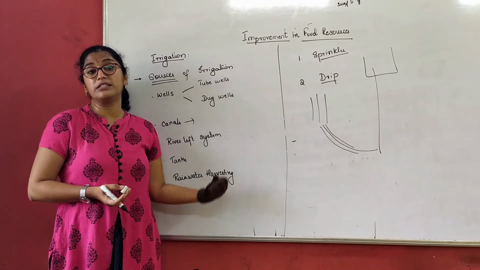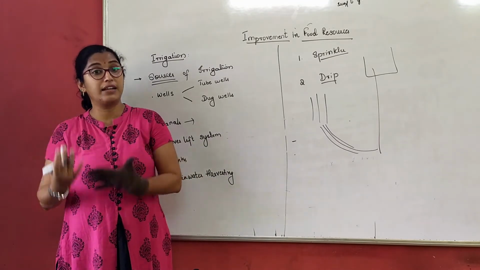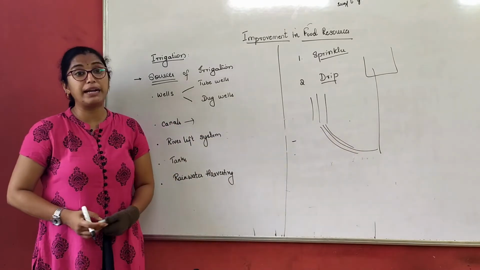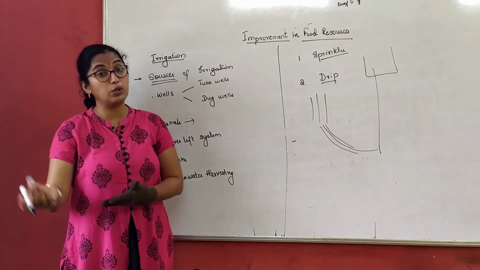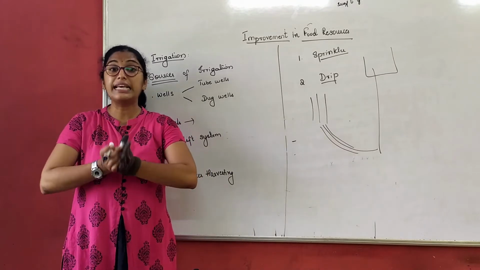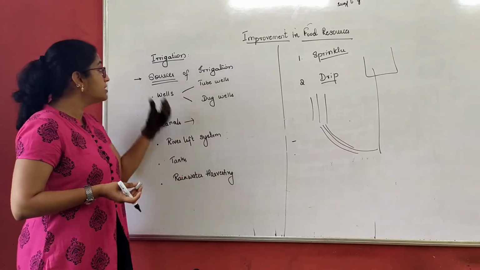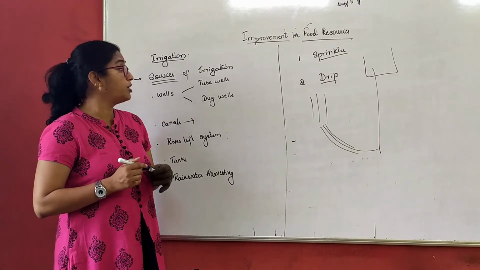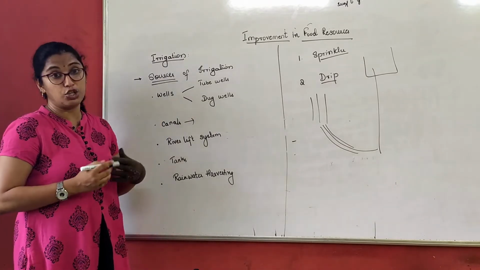It is the same system that we also use in our house, rainwater harvesting, but here the methods and techniques might be different from what we use in our house, but it is the same old process. So this is the second part under crop protection management, that is irrigation, right?